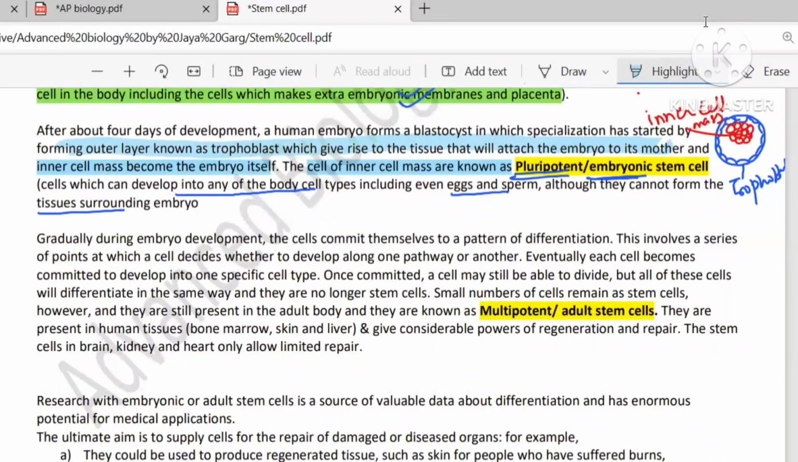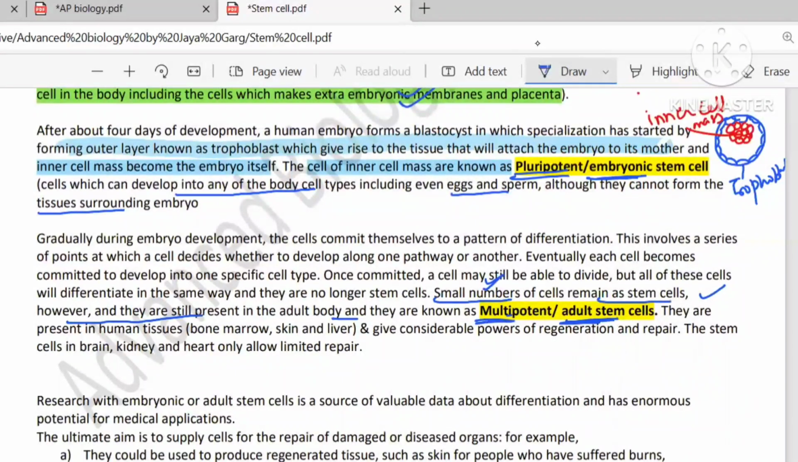After this, when the complete development has occurred, differentiation goes on slowly, and the organism becomes an adult. A small number of cells still remain as stem cells in the adult body. They are very few in number, and they are known as adult stem cells, also known as multipotent.